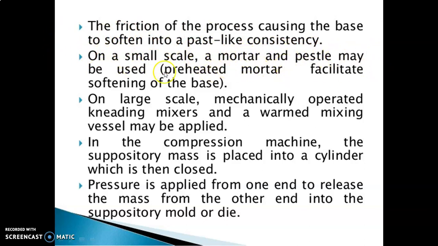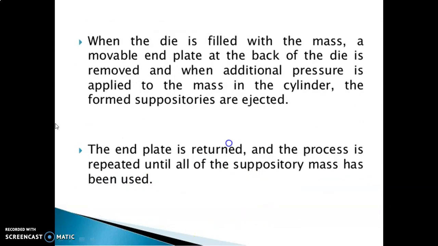On a small scale, a mortar and pestle may be used. A preheated mortar facilitates the softening of the base. On a large scale, mechanically operated kneading mixers and a warmed mixing vessel may be applied. In the compression machine, the suppository mass is placed into a cylinder which is then closed. Pressure is applied from one end to release the mass from the other end into the suppository mold or die.